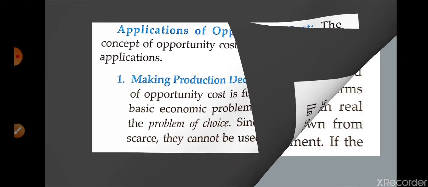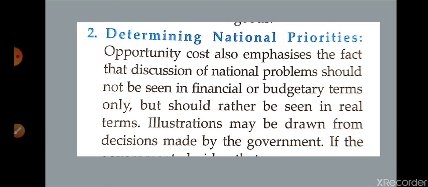Next we are going to discuss determining national priorities. National priorities we can understand better with the help of the example of guns and butter, which was there in class 11th, in the case of PPC, which you have discussed. So while we are going to produce more butter, you have to sacrifice guns, and while you are going to produce guns, you have to sacrifice butter.